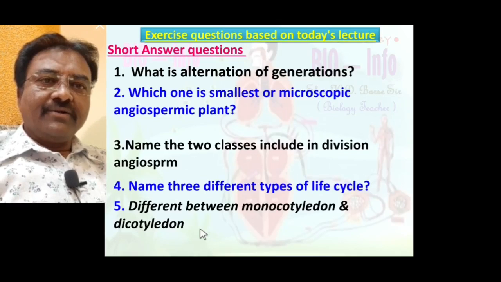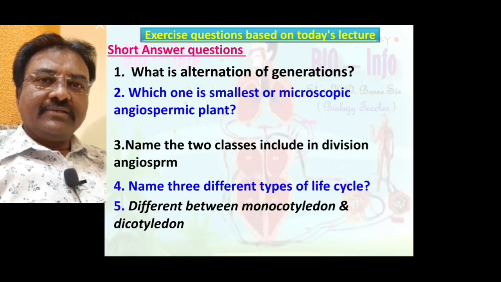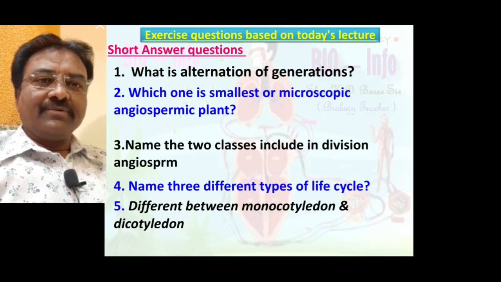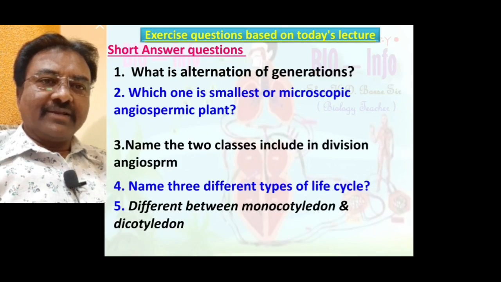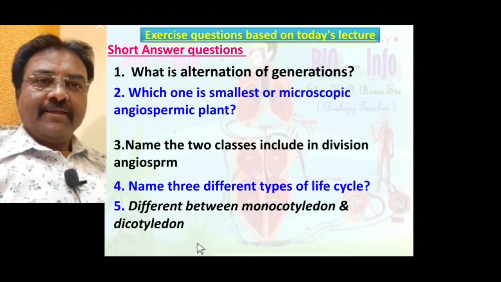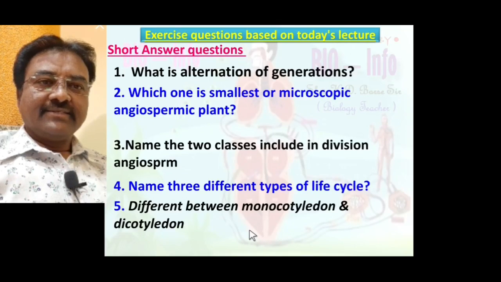In monocotyledon, an adventitious root system is seen. In dicotyledonous plants, a tap root system is seen. In monocotyledon, leaf venation is parallel. In dicotyledon, leaf venation is reticulate or multicostate. Flowers of monocotyledon are generally trimerous. Flowers of dicotyledon are generally tetramerous and pentamerous.